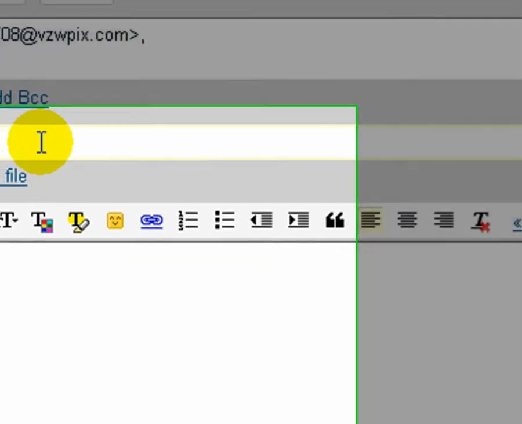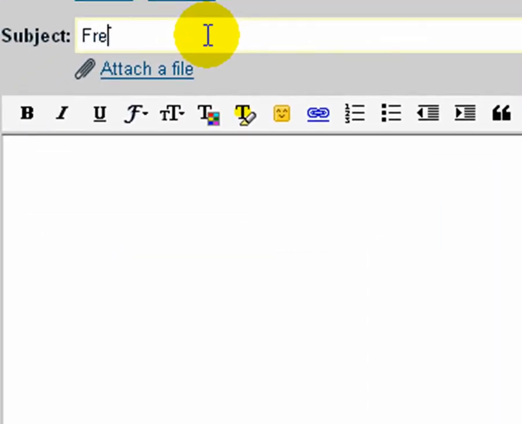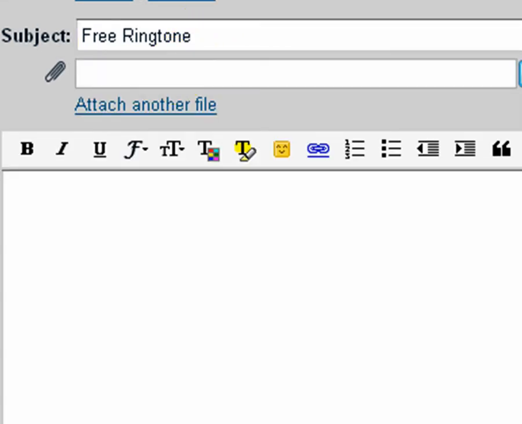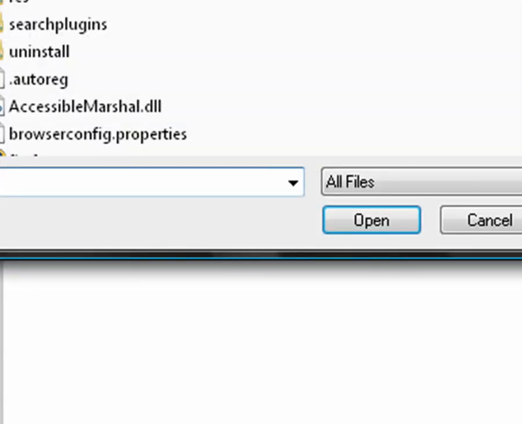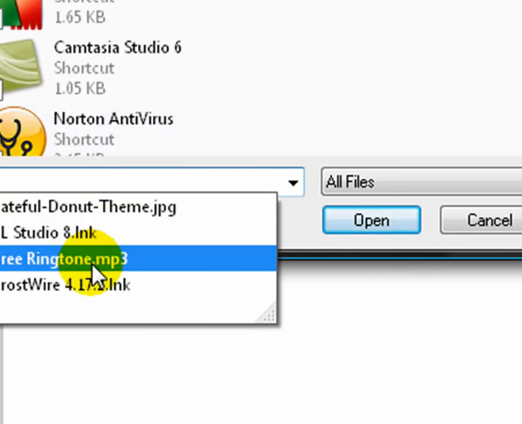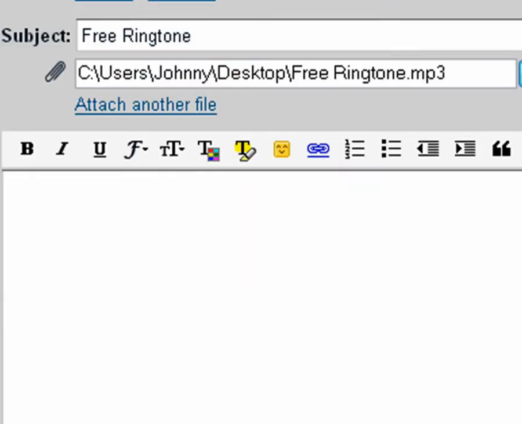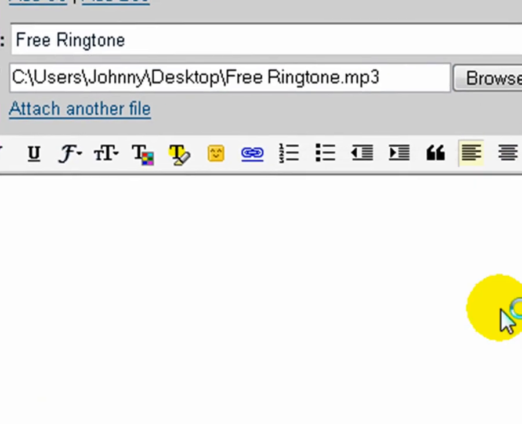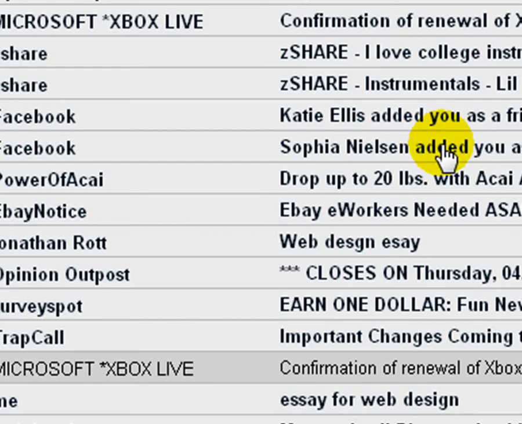I'm just going to say the subject as free ringtone, and then I'm going to attach a file. Go to my desktop, free ringtone, and then I'm just going to click send. It is sending, and my phone should be receiving it. So I'll switch back to the phone.